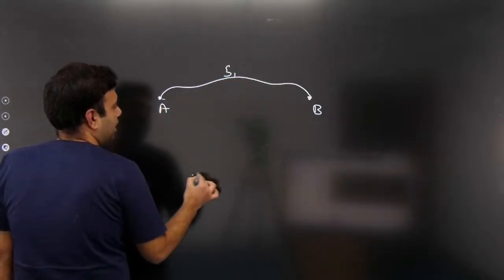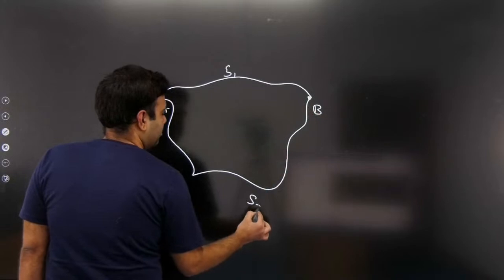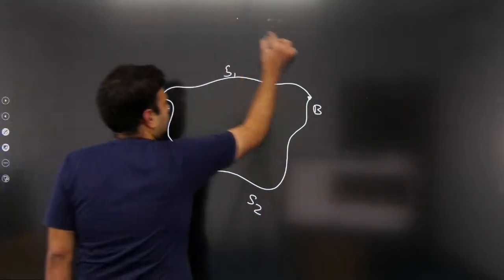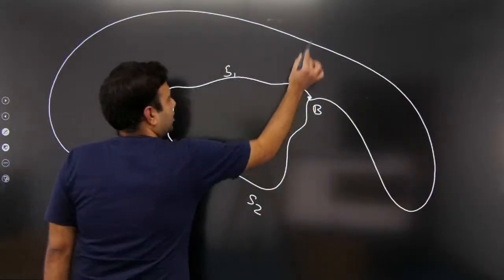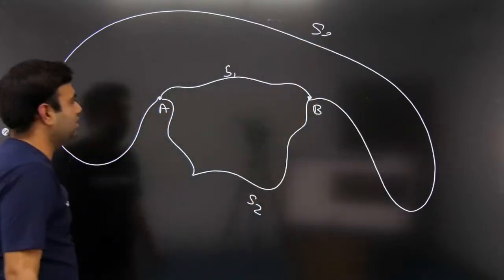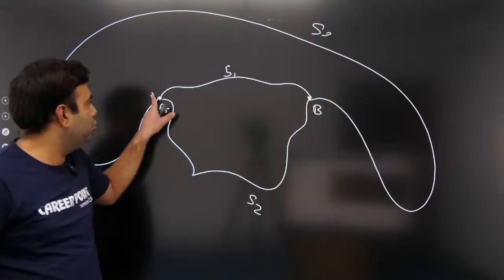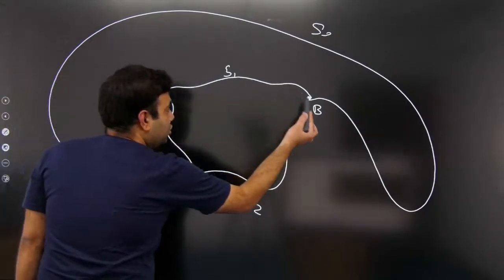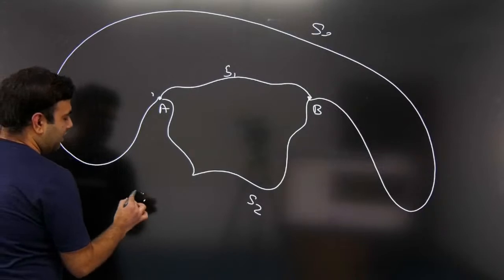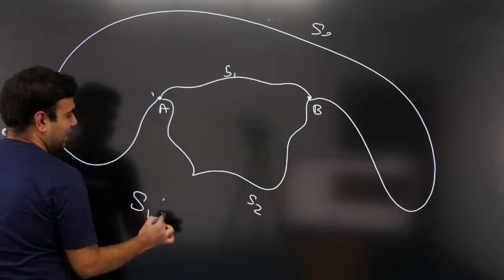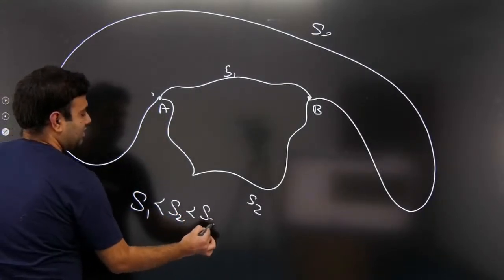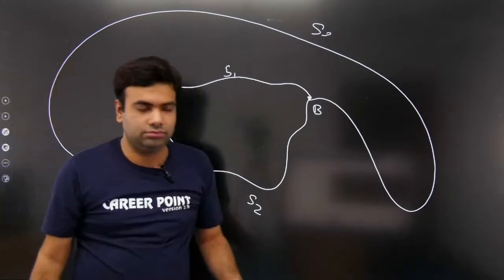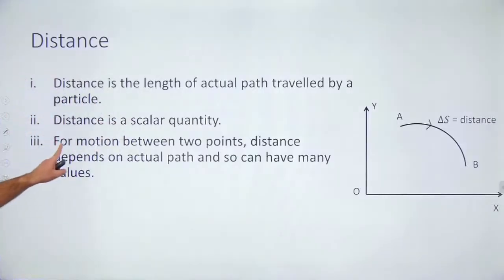If I choose this path, the distance is S2. If I choose this path, the distance is S3. So as you can see, the particle can move from A to B in any path. So distance depends on the path that we have chosen. S1 is less than S2 is less than S3. So for motion between 2 points, distance depends on the actual path, so it can have many values.